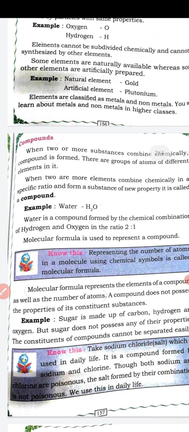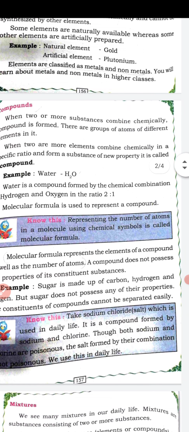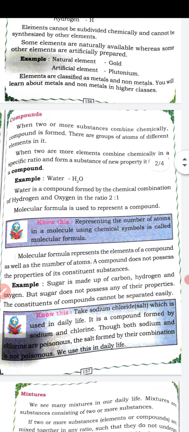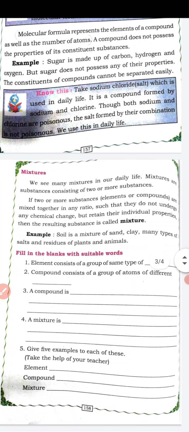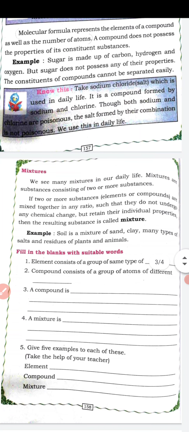Next compound, a commonly used compound is sugar. Sugar is made up of carbon, hydrogen and oxygen. Another compound is sodium chloride. Sodium chloride is common salt. It is made up of sodium and chlorine. Next, we will study about mixtures.